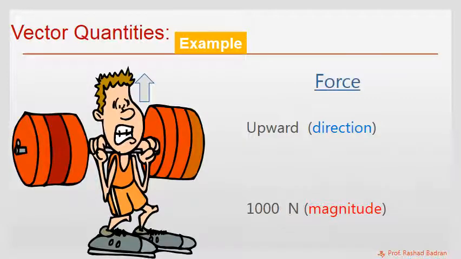Well, force is another example on a vector physical quantity. Here, this man is lifting weight. The magnitude of the weight lifting up is 1000 newtons, while the direction is upward.